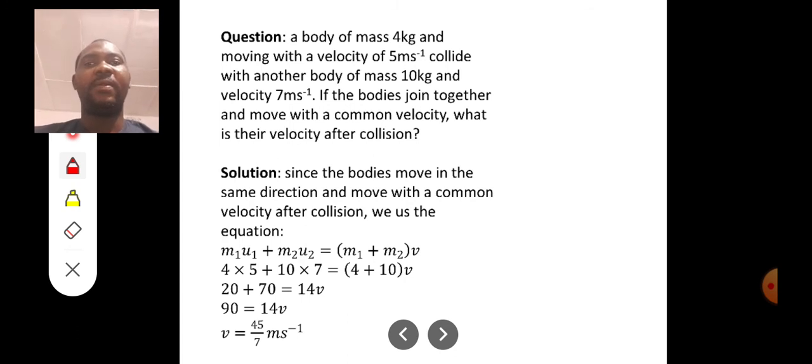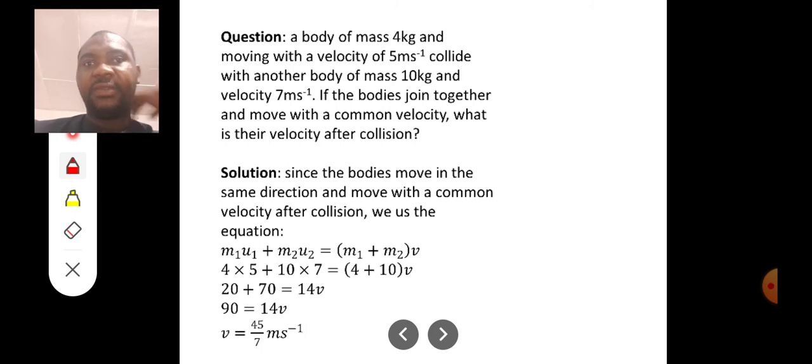Okay, question. Here it says a body of mass 4 kg and moving with a velocity of 5 meters per second collides with another body of mass 10 kg and velocity 7 meters per second. If the bodies join together and move with a common velocity, what is their velocity after collision? Here we can see the solution.